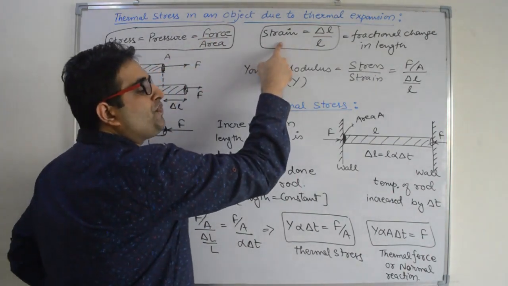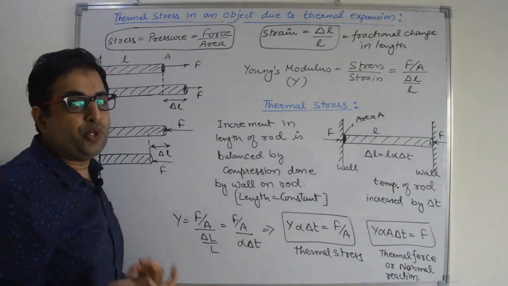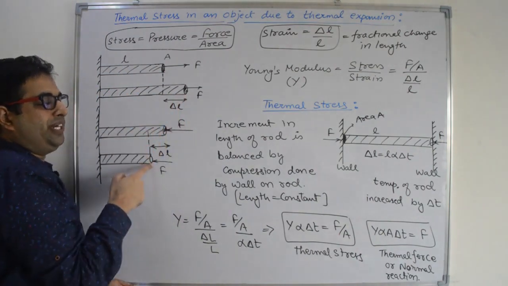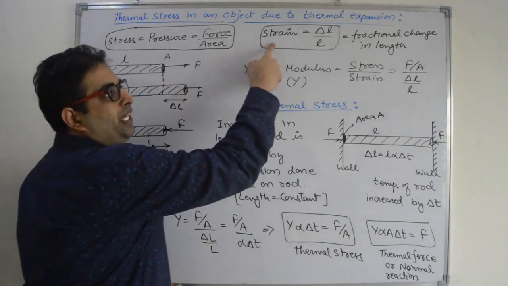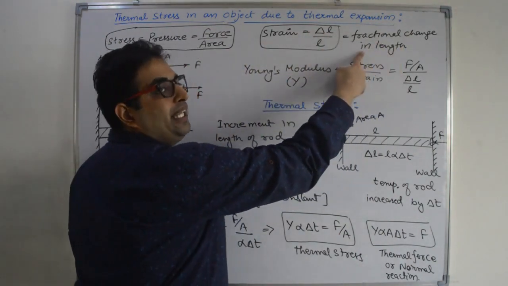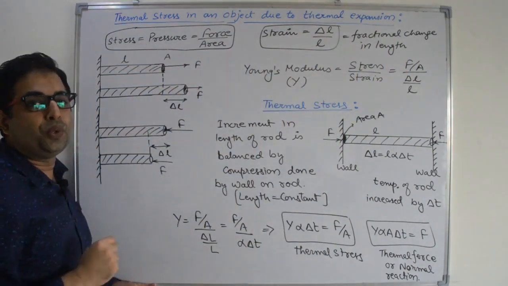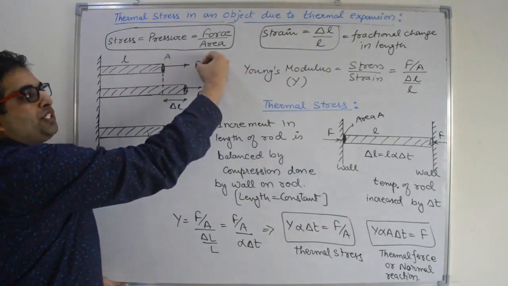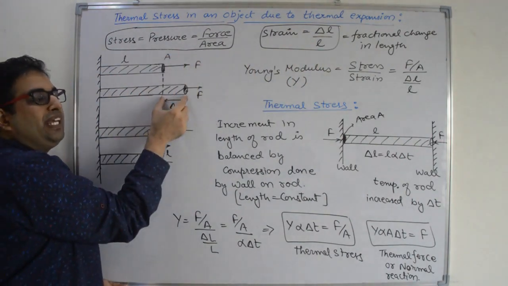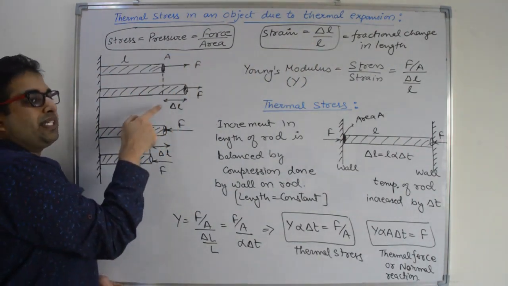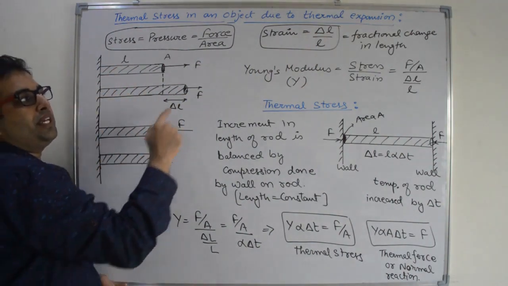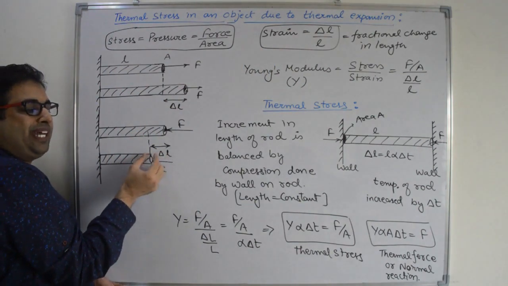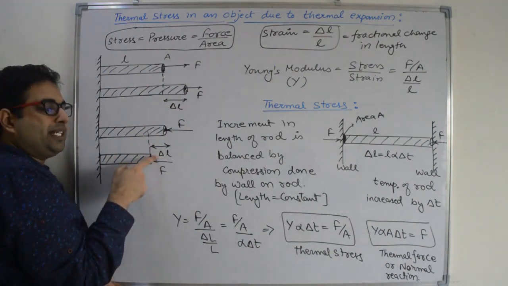And what is the meaning of strain? It is the effect produced by the pressure or stress. There will be some increment or decrement in the length. Strain is the fractional change in the length, known as longitudinal strain. That is delta L by L. When you pull this rod, there will be an increment in the length of the rod. This increment divided by the original length is known as strain. If you push this rod, then there will be a decrement in the length of the rod, that is delta L.